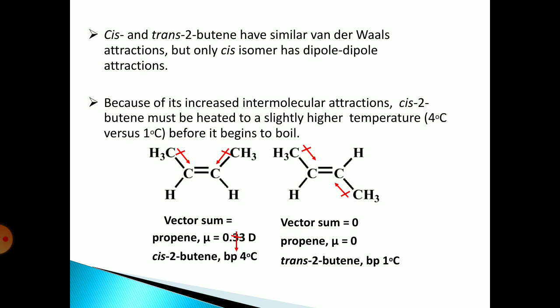Cis and trans-2-butene have a similar van der Waals attraction, but only the cis isomer has a dipole attraction. Because of its increased intermolecular attraction, cis-2-butene must be heated to a slightly higher temperature before it begins to boil.